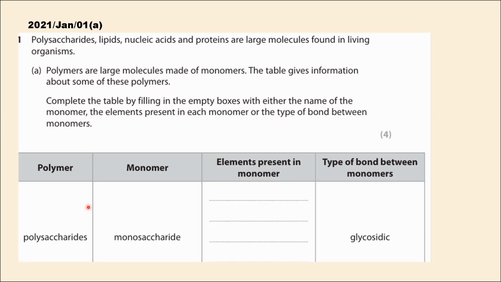So this is the first question from the January 2021 paper where you are asked to fill out a table. The focus is on polymers and specifically polysaccharides. So you need to identify the elements present in the monomers. For polysaccharides, the monomers are monosaccharides. The question has already given the bond type, so you don't need to fill that part. Instead, you just need to write down the elements in the monomers. So monosaccharides consist of carbon, hydrogen, and oxygen.